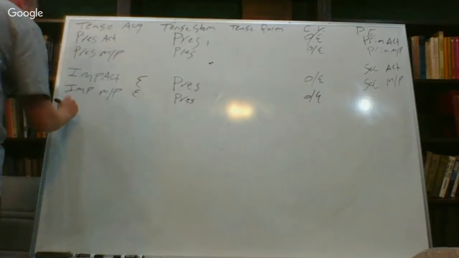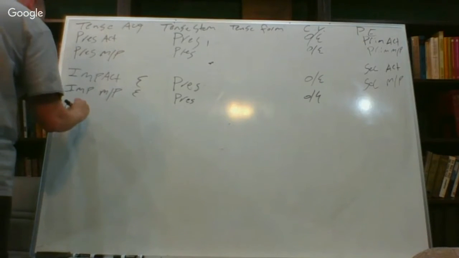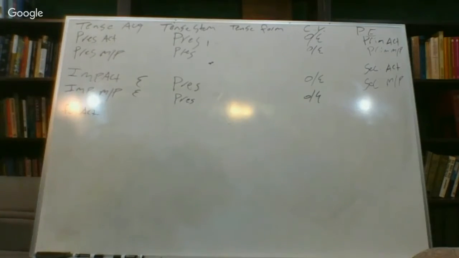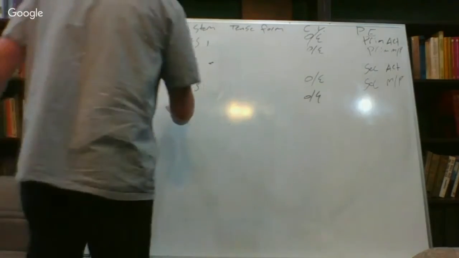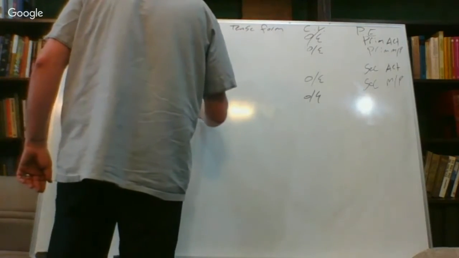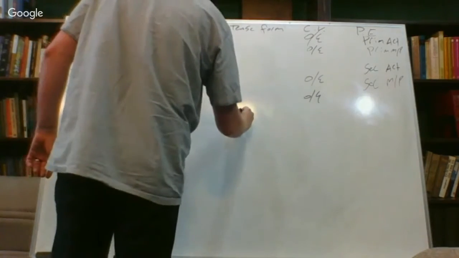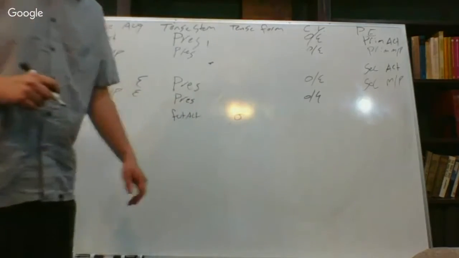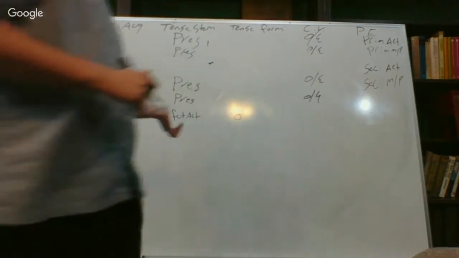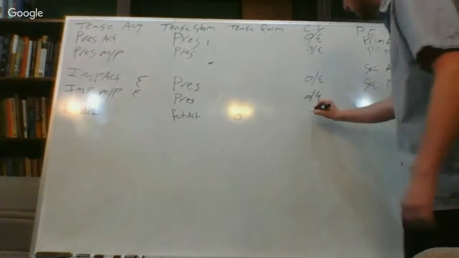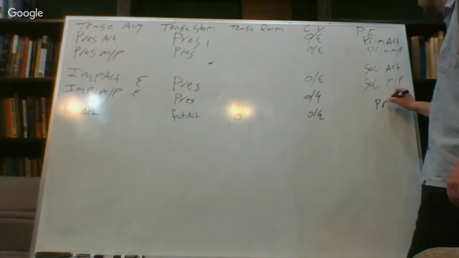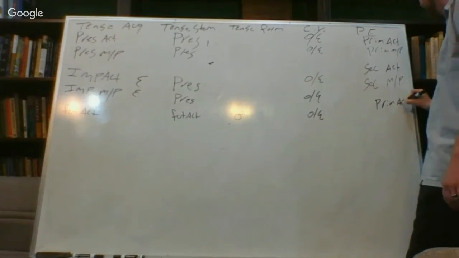So we're going to go future active, any augment? No. And then the tense stem is going to be future active. Tense formative, we're going to have sigma, which attaches itself to the stem or the root, changes that. Again, we still have omicron epsilon, and then we're going to take primary active.